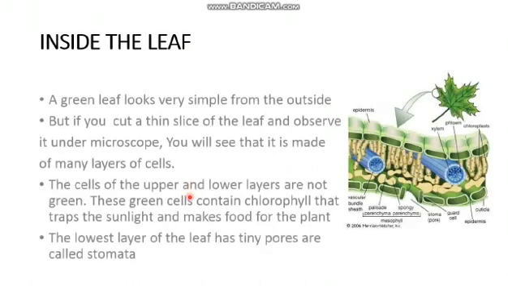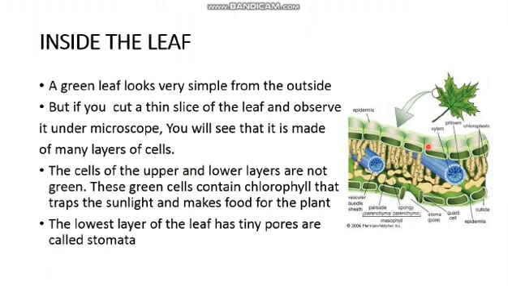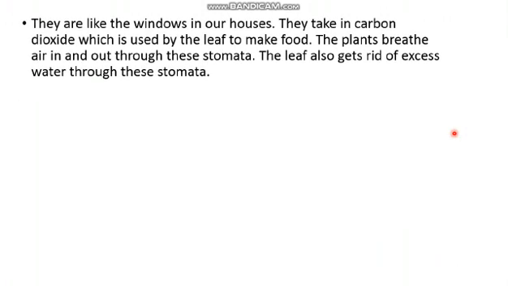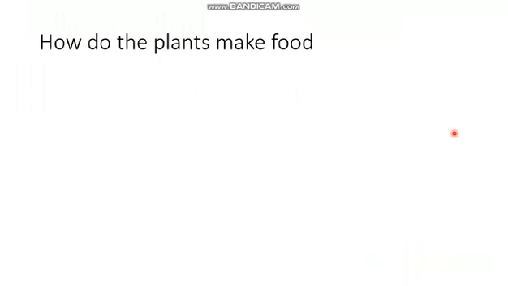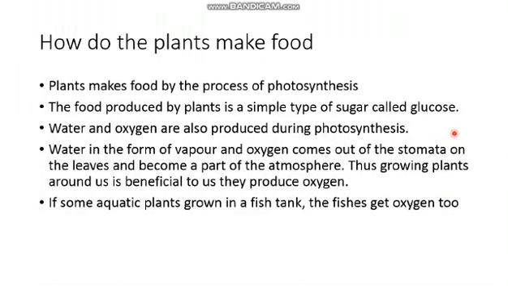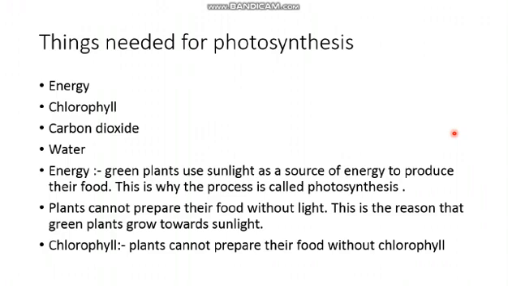You have an upper layer, lower layer, stomata, phloem, and xylem, and how it is used, how it is taken in. Mainly photosynthesis requires energy, chlorophyll, carbon dioxide, and water.